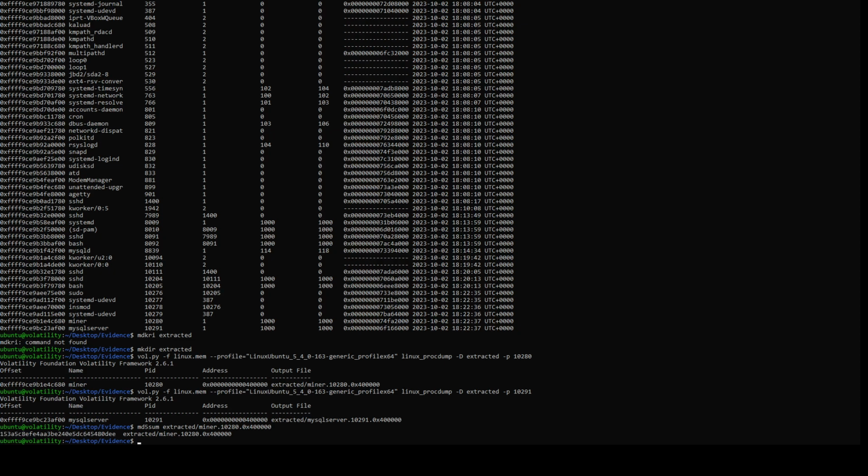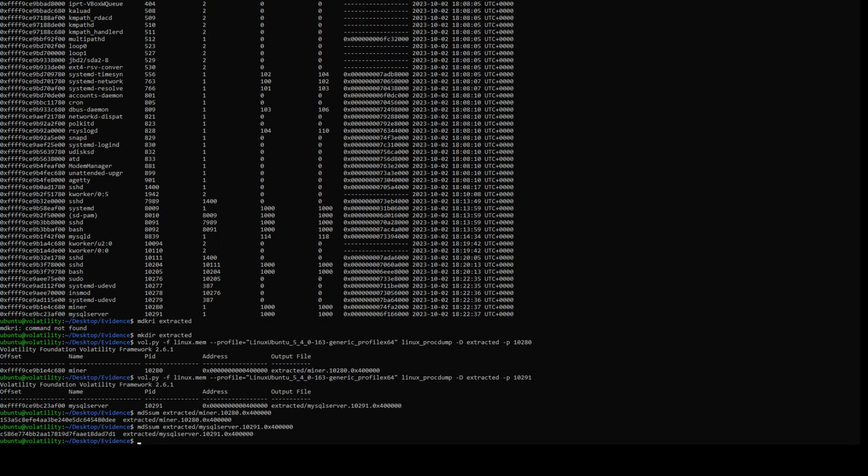The MySQL server, I don't think they care as much about. Let's see if that's redacted too. It is. So I will grab the SQL server one as well, just in case. MD5 sum extracted MySQL server. Bloop.